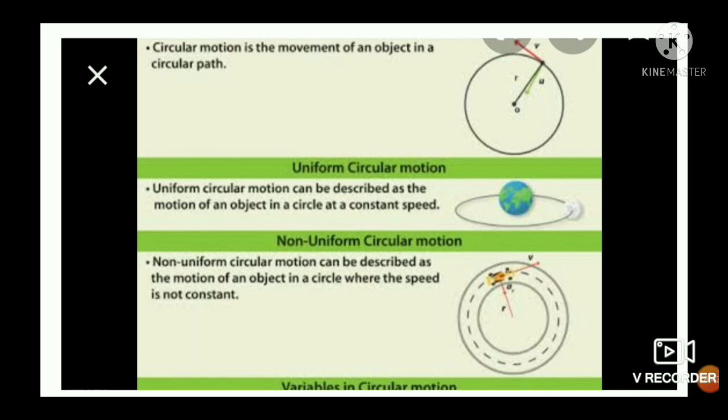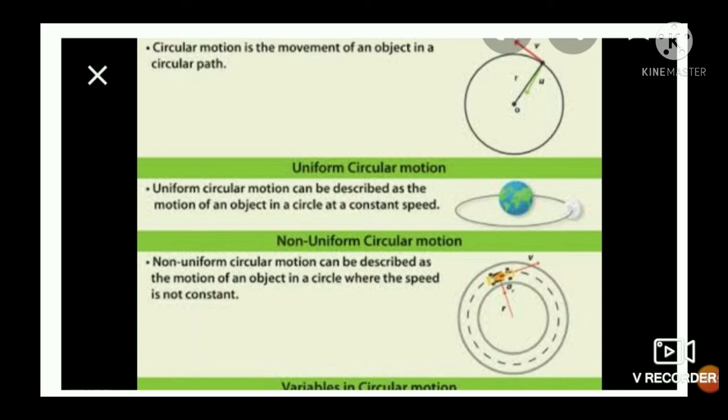And the opposite of this is non-uniform circular motion. Non-uniform circular motion is defined as the motion of a body along the circumference of a circle in which the speed is not constant, or with variable speed. Motion of a body or object along the circumference of a circle with variable speed, or in which speed is not constant, is called non-uniform circular motion.